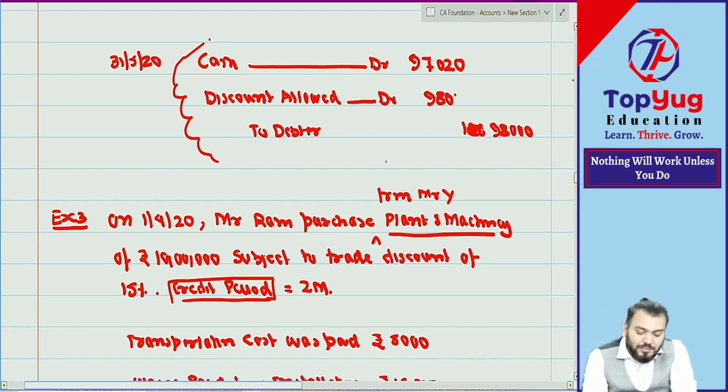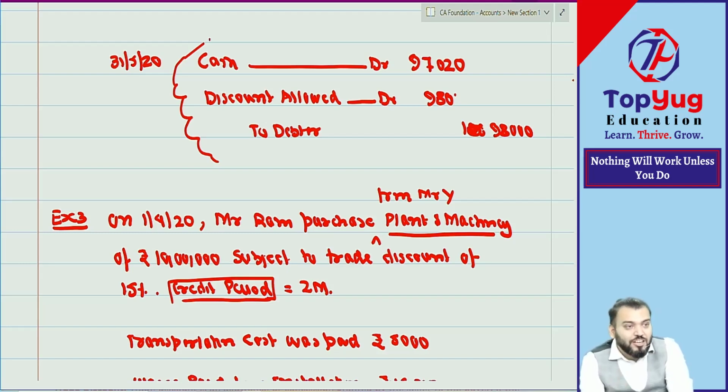For example, I could have done this as a separate journal entry also. The cash account debit to debtor separate, then discount allowed account debit to debtor. So it becomes separate journal entry. And if you combine two separate journal entries into one journal entry, it becomes compound journal entry.